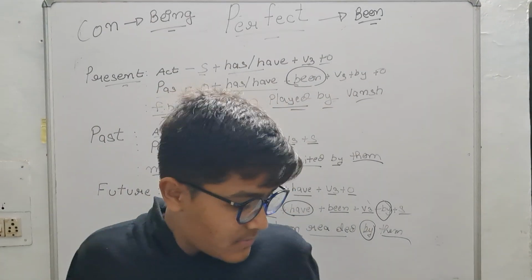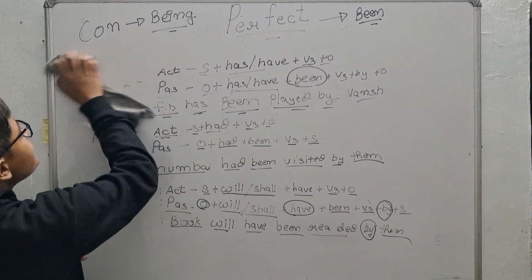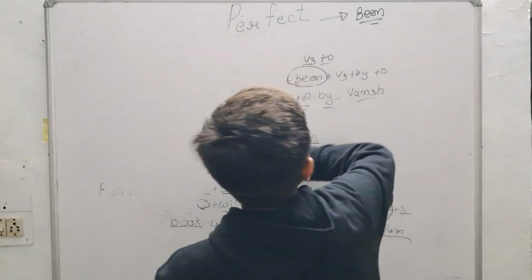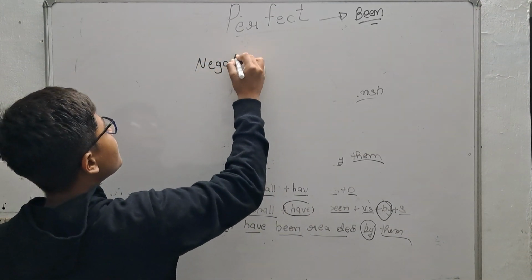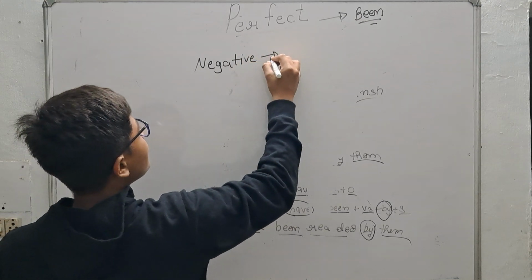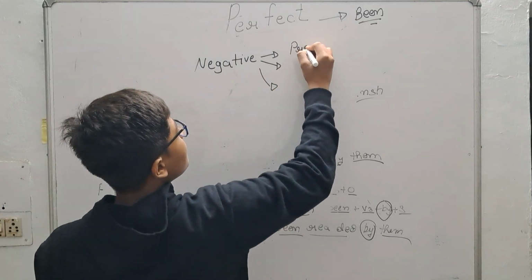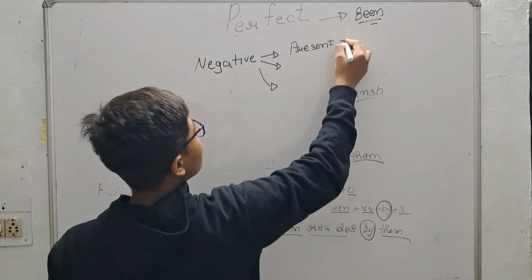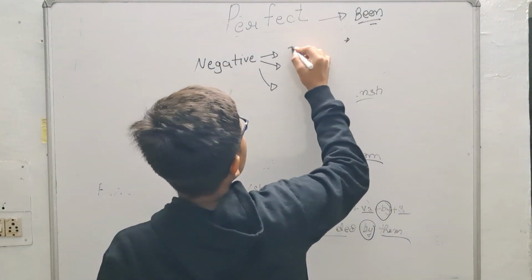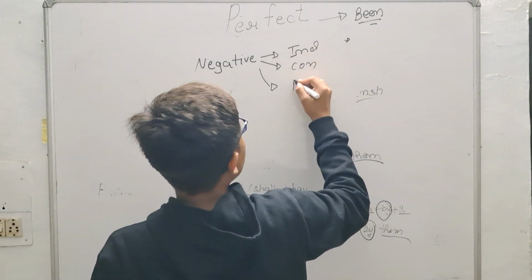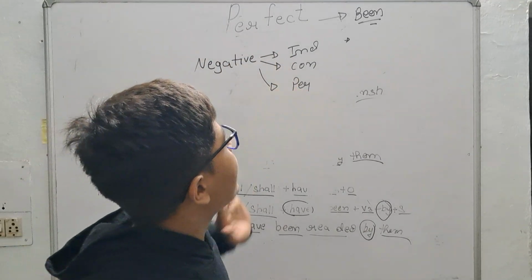Wait for a while, students. Now let's quickly see negative indefinite, negative continuous and negative perfect.